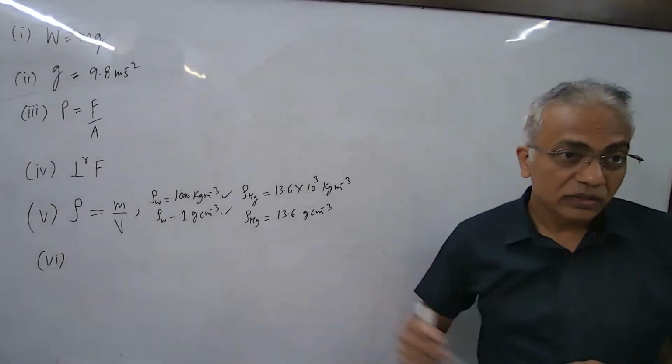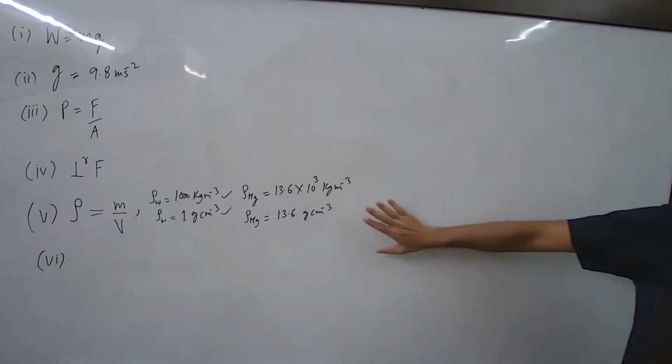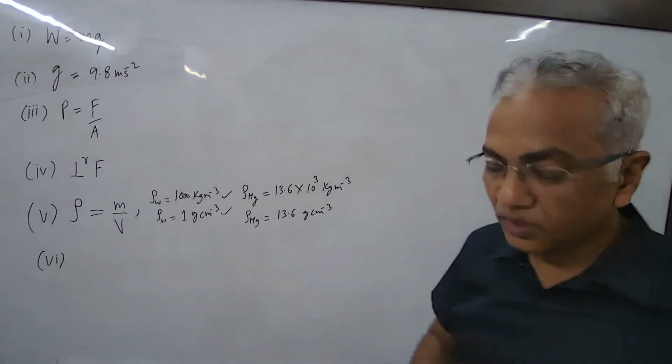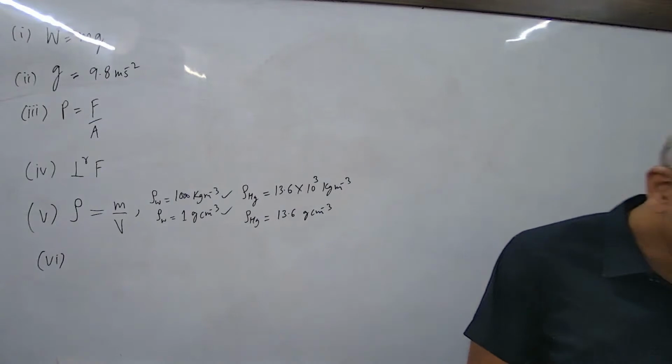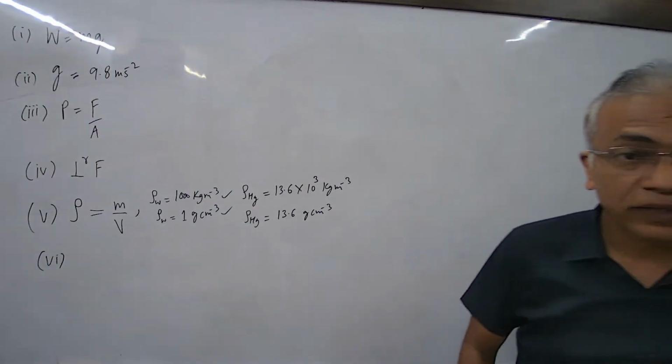It's also useful when in a numerical the data is given in one system of units and you have to convert, so you must know the relation. When you solve a numerical, you make units of all the quantities in one system, only then you should proceed with calculation. So these values you should remember. Next is density, which we covered. Now what is relative density?